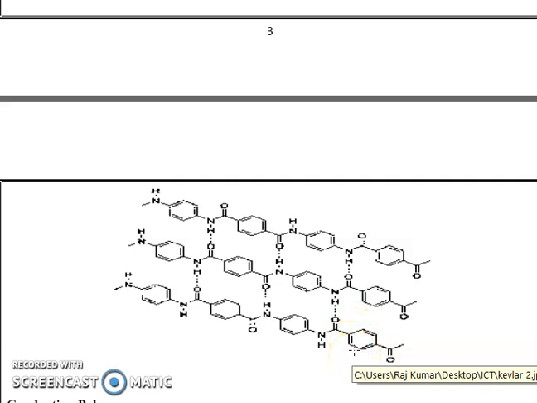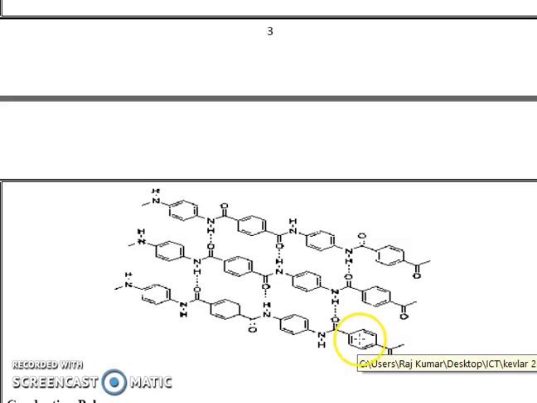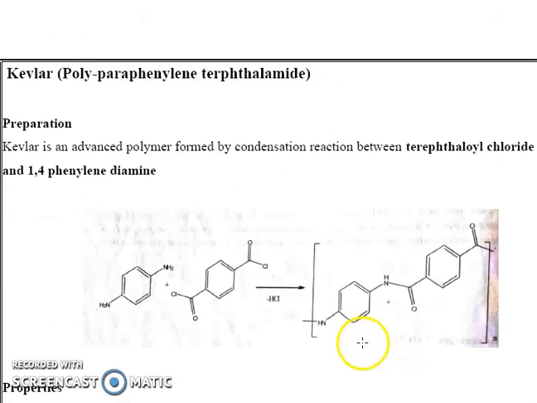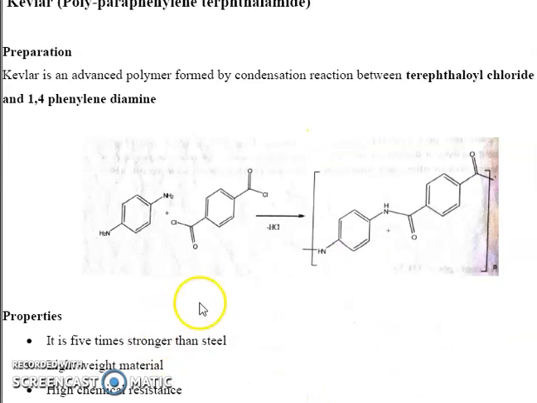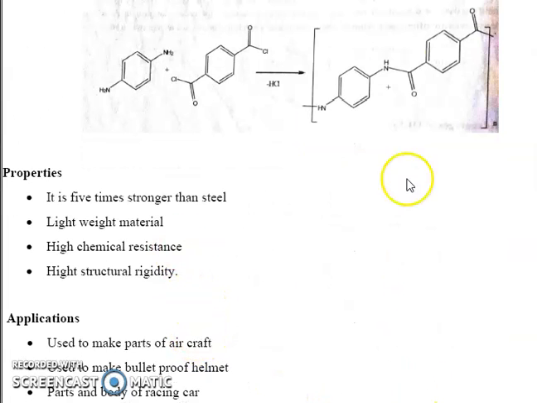First, polymers. Then polymers are classified into homopolymer and copolymer. Copolymer is again classified into four types: random copolymer, alternate copolymer, graft copolymer and block copolymer. Then two examples of copolymer. First one, ABS, acrylonitrile butadiene styrene rubber, with its preparation, properties and uses. The second example is Kevlar, polyparaphenylene terephthalamide, with its preparation, properties and uses. Okay, thank you.